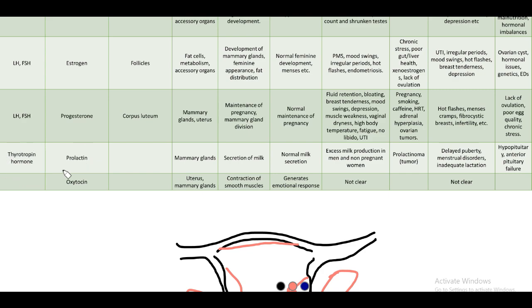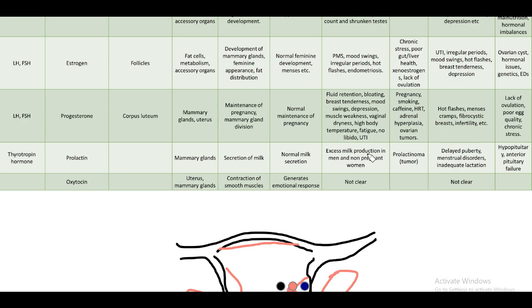This is again done by the thyrotropin releasing hormone that stimulates TSH, and stimulates prolactin release. This acts on the mammary glands. Now this is secreted by the pituitary itself, right? And this acts on the mammary glands and helps in secretion of milk in the alveoli. Normal secretion is seen.